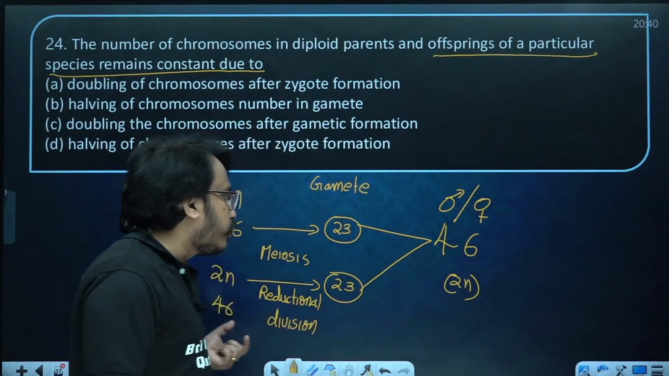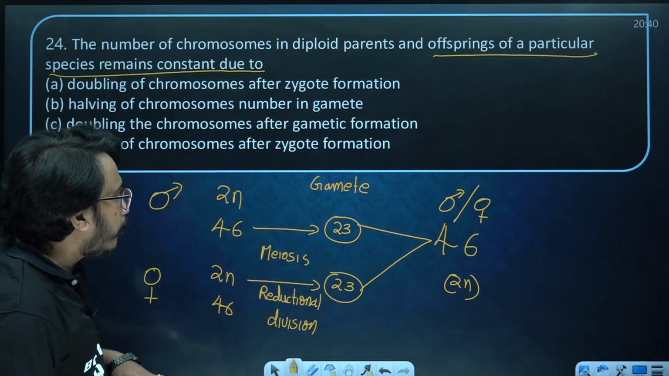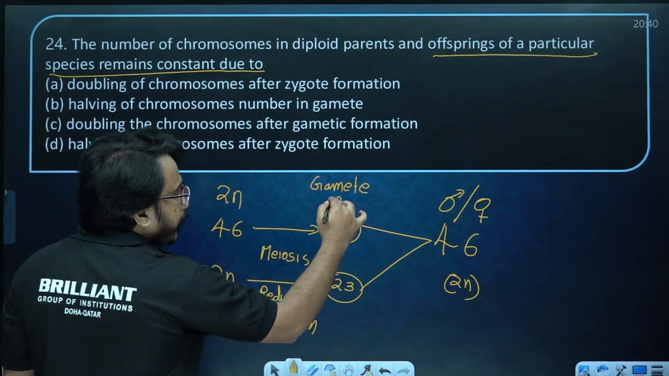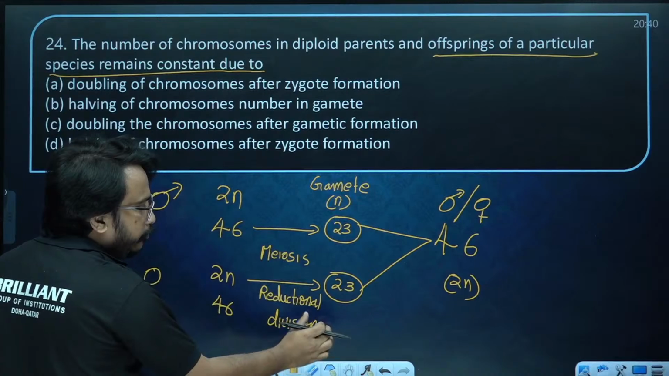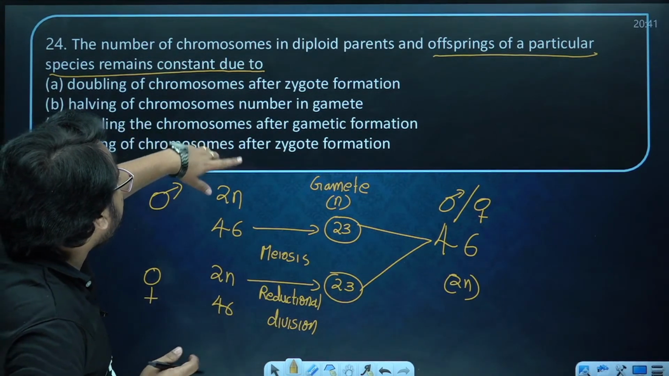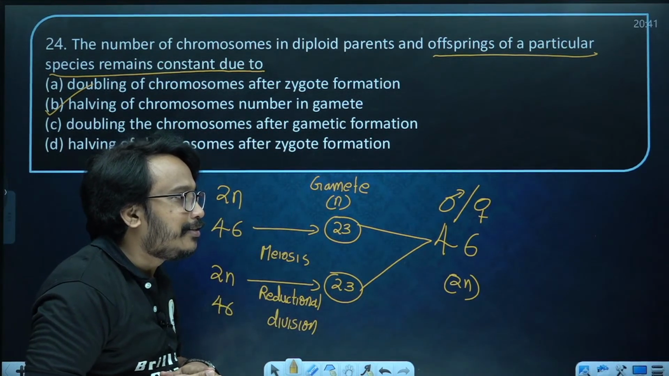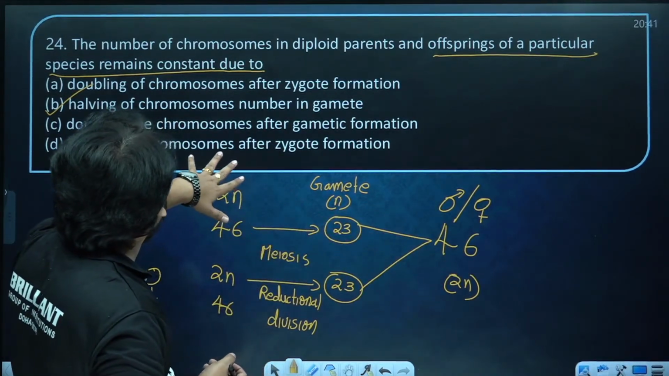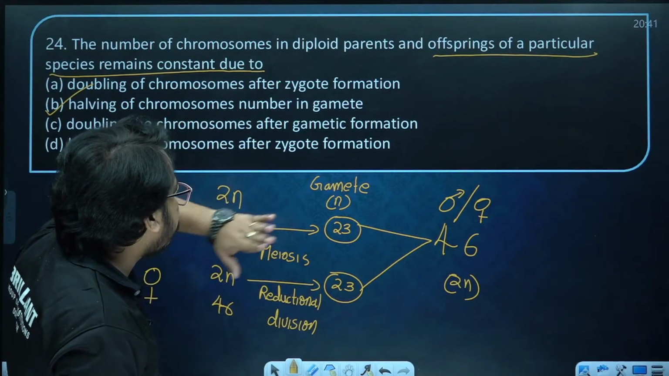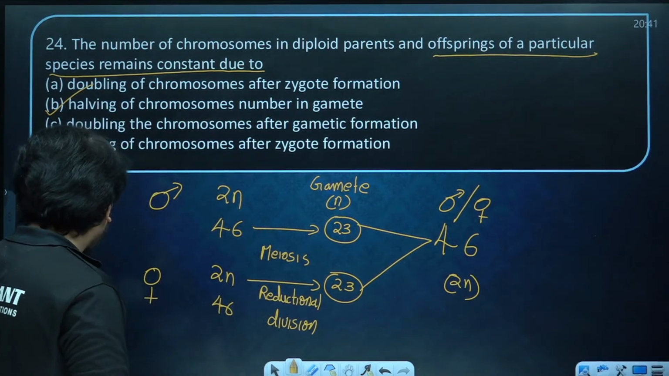This is what is associated with gamete formation and fertilization in a diploid organism. Always remember, in a diploid organism, to restore the ploidy, the gametes are always haploid, and this haploid condition of the gamete is due to which division? Meiosis. So here it is halving of the chromosome number in the gamete. Okay, Anna has answered and deleted. The answer is actually halving the number of chromosomes, not after zygote formation. Your first answer is correct: halving the chromosome number in the gamete. After zygote formation, it will become diploid again.